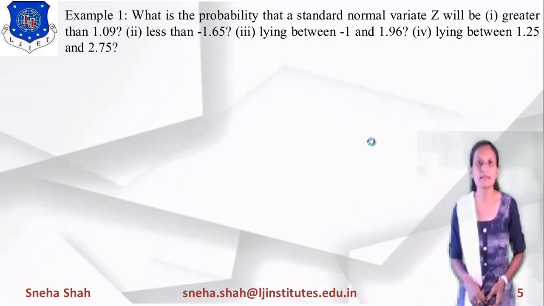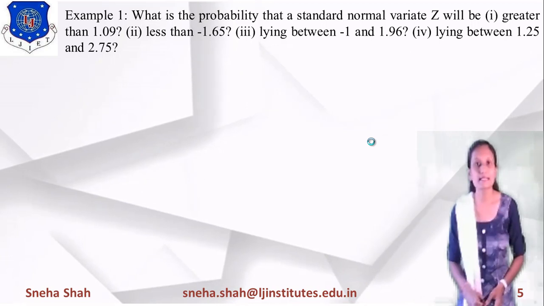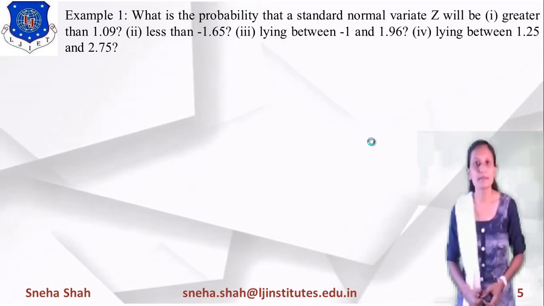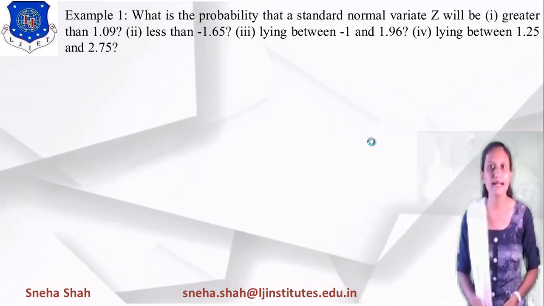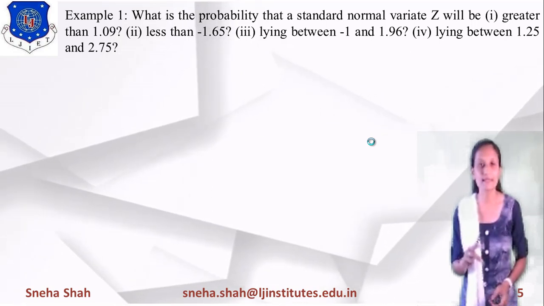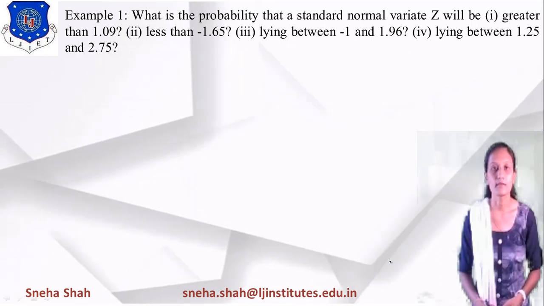So the first example is: what is the probability that a standard normal variate z will be, first condition, greater than 1.09, second condition, less than -1.65, third condition, lying between -1 and 1.96, and lying between 1.25 and 2.75.